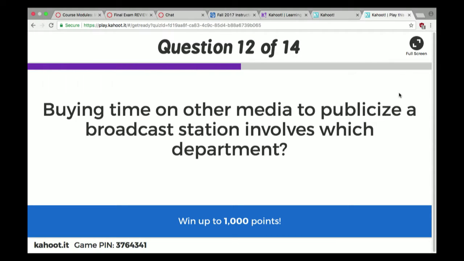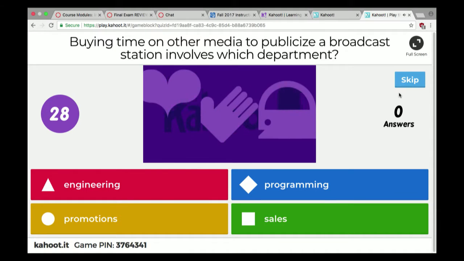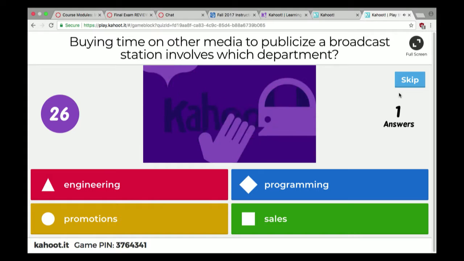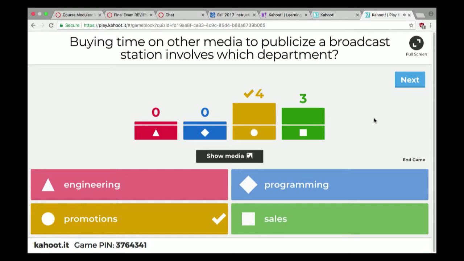So, buying time on other media to publicize a broadcast station involves which department? So which department buys? It's either promotions or sales? No, it's promotions. Oh my gosh. What are you folks thinking?